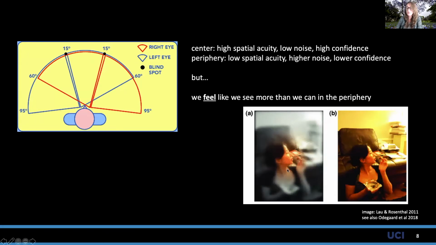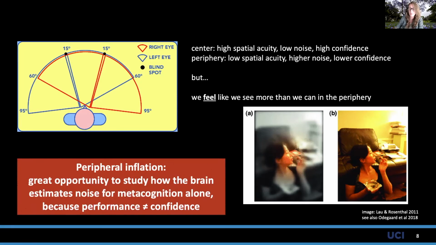We experience an inflated sense of confidence in the information being processed in the visual periphery, relative to the accuracy that the peripheral retina is capable of supporting. So this gives us a really great opportunity to study how the brain estimates noise for metacognition, because performance and confidence become naturally dissociated without any external intervention from us as experimenters.